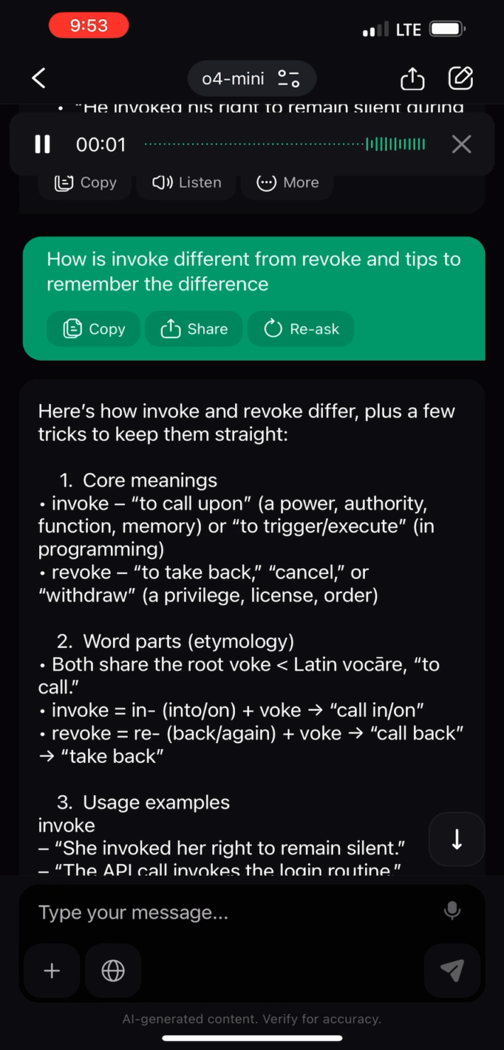Here's how invoke and revoke differ, plus a few tricks to keep them straight. 1. Core meanings. Invoke: to call upon a power, authority, function, or memory, or to trigger or execute in programming. Revoke: to take back a privilege, license, or order.